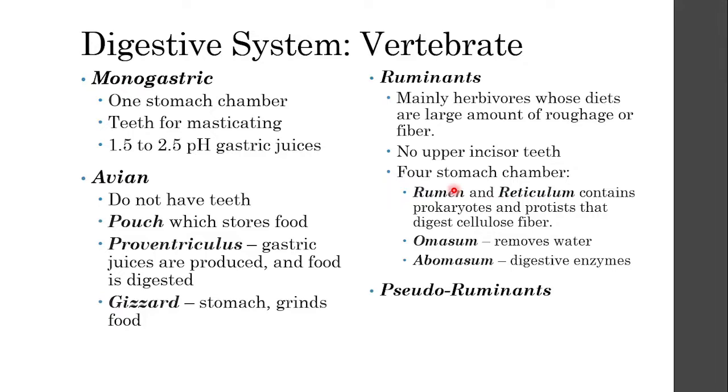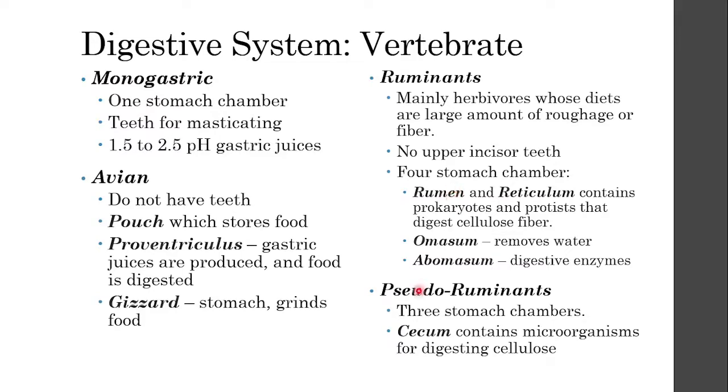And then we also have others called the pseudoruminants. Pseudoruminants usually have three stomach chambers, and they have a cecum, which contains the microorganisms that digest cellulose. For ruminants, you find them in the rumen and the reticulum, but for pseudoruminants, you find them in the cecum, because they do not have a rumen. They have the reticulum, omasum, and abomasum, but not the rumen, and that's why they have three chambers. They also have the cecum, where you will see a lot of microorganisms that help them digest cellulose.